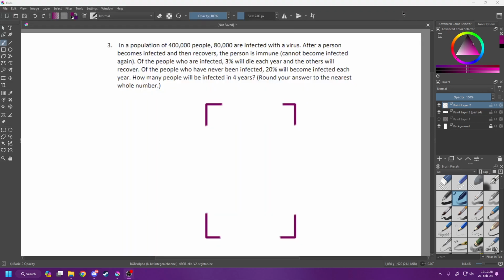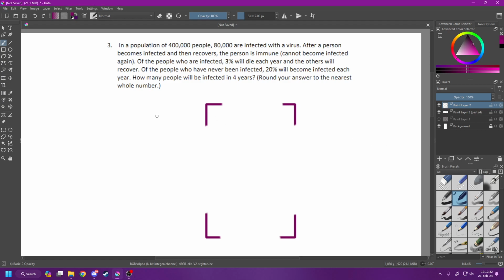I hope you don't mind I set up the frame of the matrix because I recorded this before and it took me quite a long time to actually draw it. To start off this problem, we have our initial population up here. We know there are 80,000 infected, which means that there are initially 320,000 people who are not infected. I'm going to put N for never infected, I for infected.